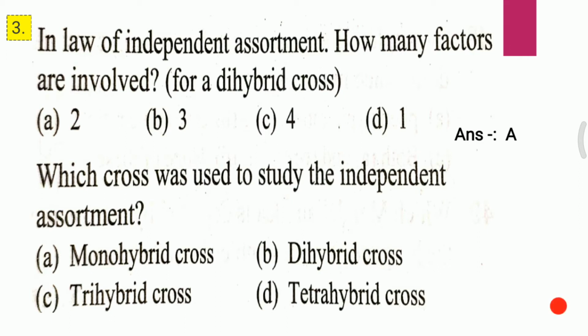Second question. Which cross was used to study the independent assortment? A. Monohybrid cross, B. Dihybrid cross, C. Trihybrid cross, D. Tetrahybrid cross. And the answer to the second question is B, that is dihybrid cross.